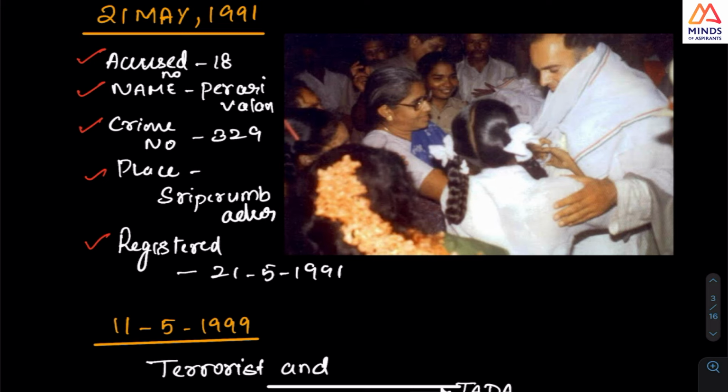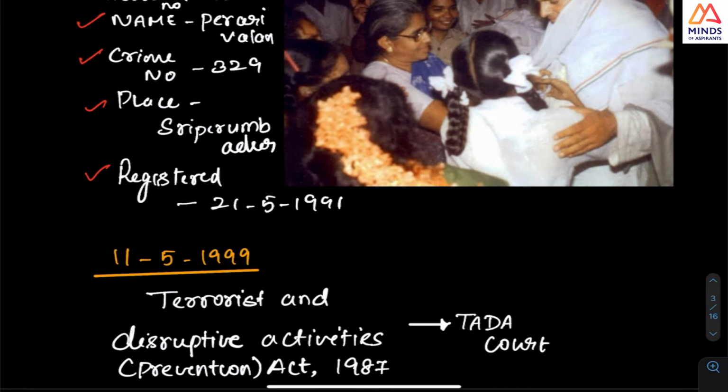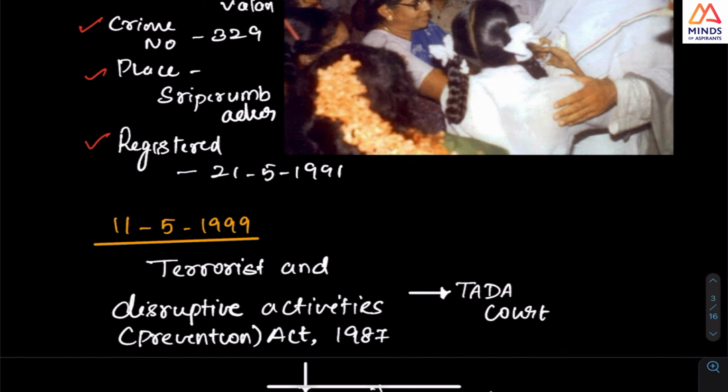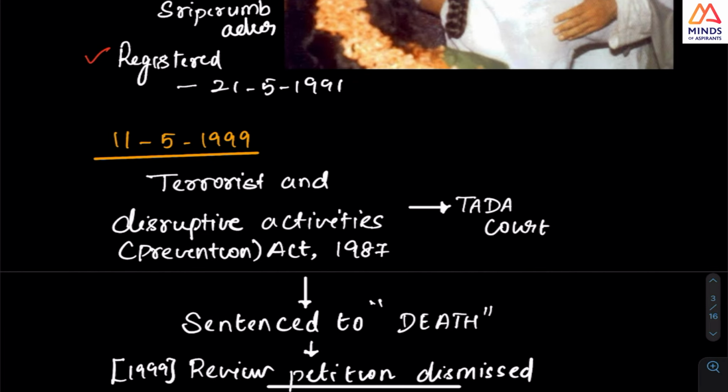The case was registered on 21 May 1991, and 21 May 2022 is going to come very soon now. This judgment happens to be a very significant event, and that is why we are discussing it.